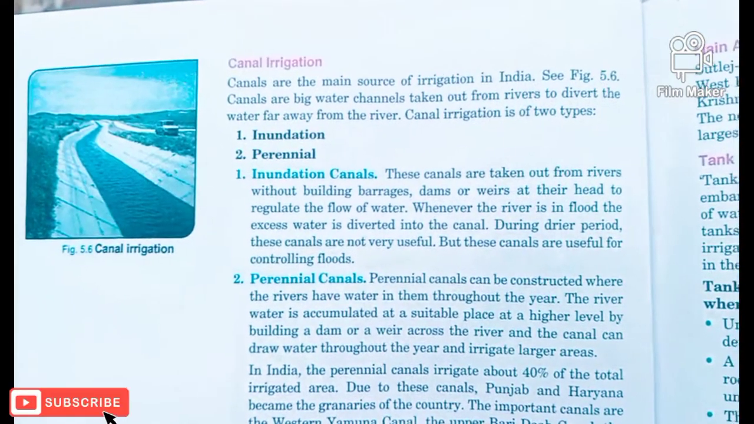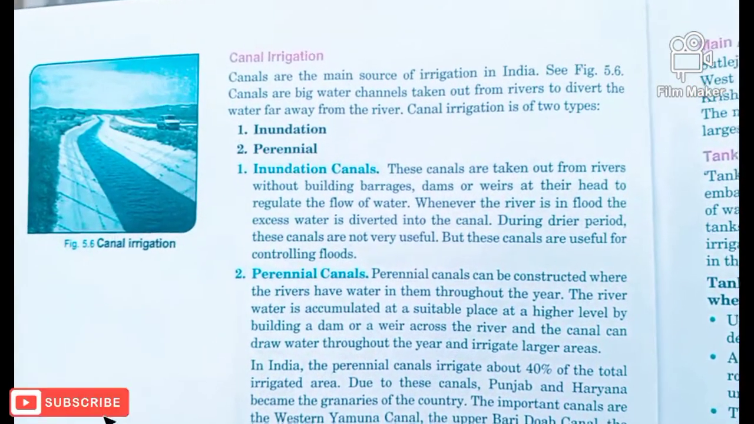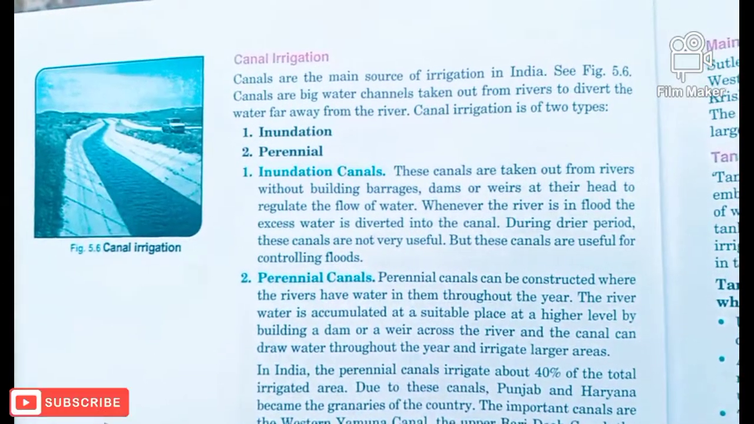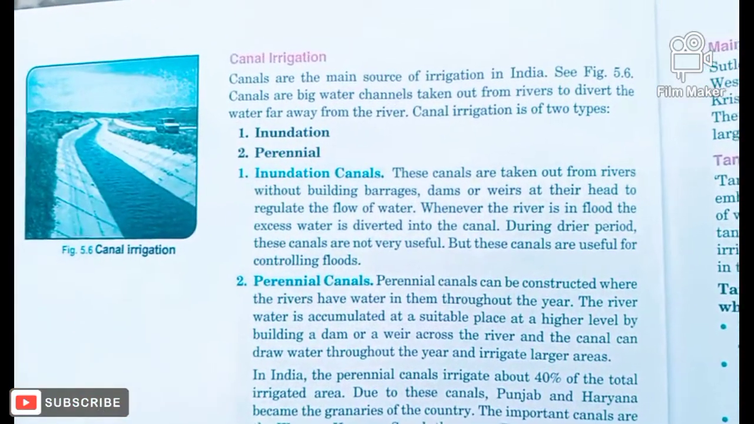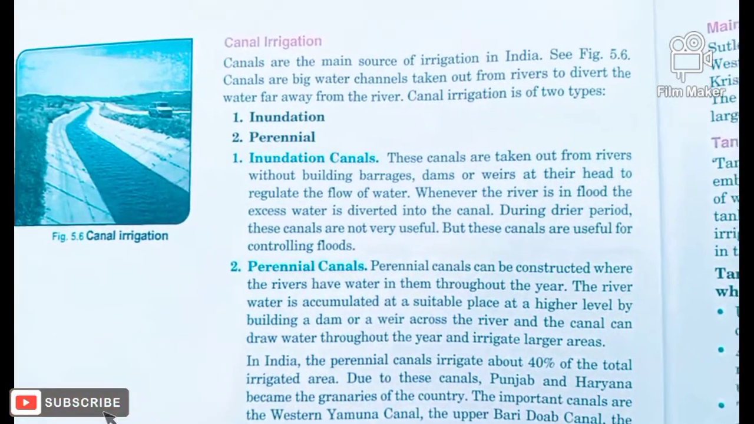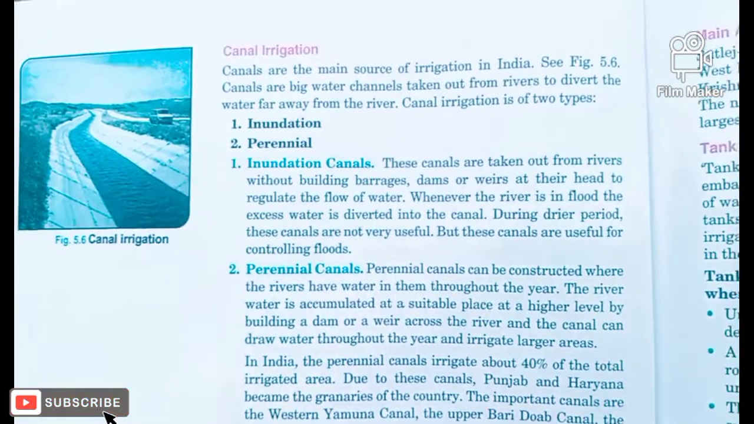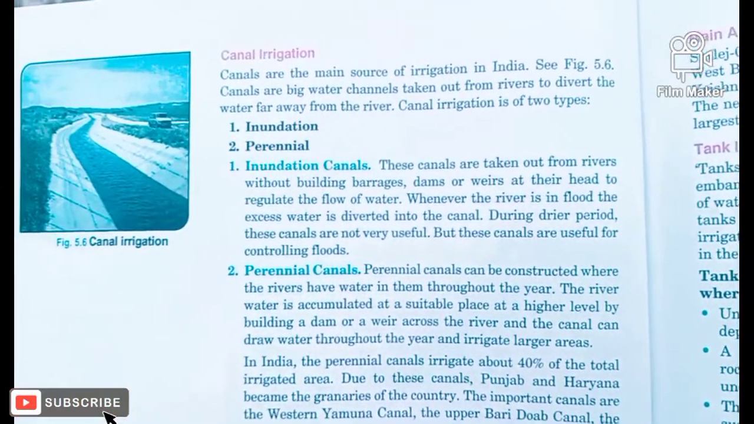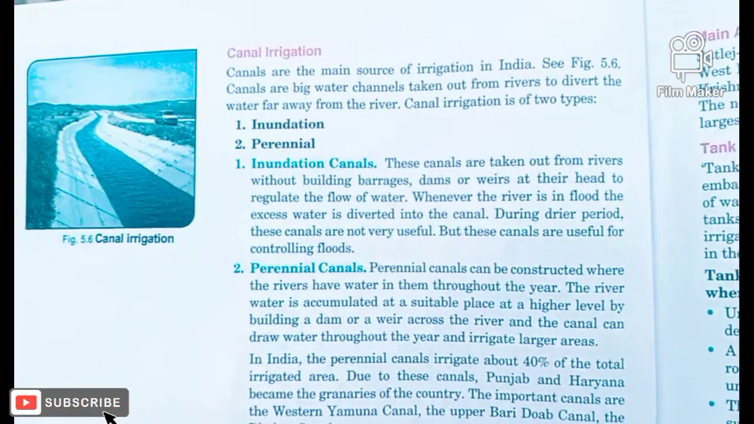Hello dear students, welcome back once again, and today in lesson 5 water resources we will be discussing the important types of irrigation that are widely practiced in India. And the first important one is canal irrigation.